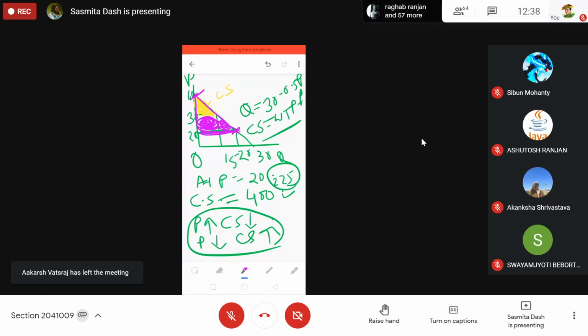This is the new price line. So there will be an increase in consumer surplus when price falls, and a decrease when price increases. Followed?